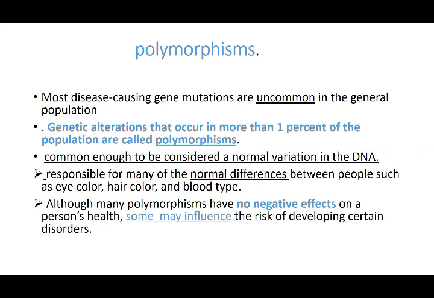It's just a variation in the DNA, and that leads to certain changes in the family. This might not have any negative effect, but at times it may have the chance of developing disorders. So that is the difference between gene mutation and polymorphism.